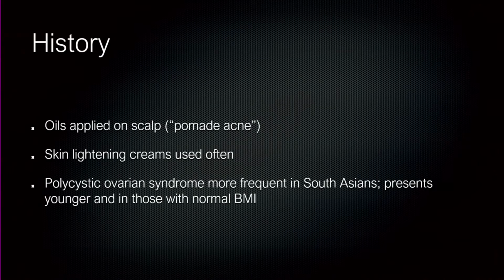We have to start really from the history here. Now, the first history point is the oils that are often applied on the scalp. I come from South India, and in South India, we use coconut oil to just put on the hair because it gives you a sheen to it. Now, those oils can clog the hair follicles or the pores and cause pomade acne. It's also there in those who have darker skin because they use these oils to fashion their hair.